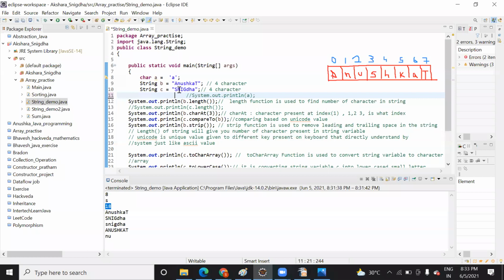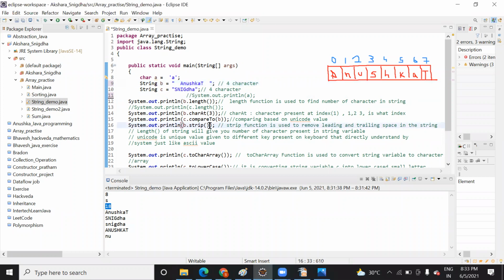Now the strip function. What do you mean by this strip function? This strip function is used to remove the space at the start and at the end. Just one minute. So here the leading and trailing edge will be removed by this strip function.